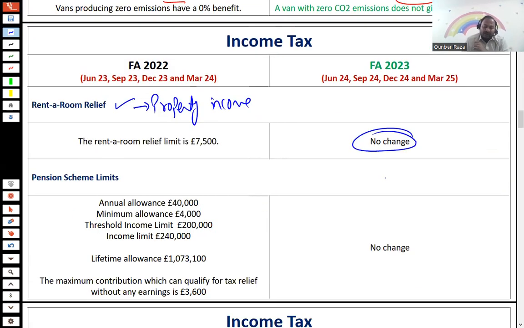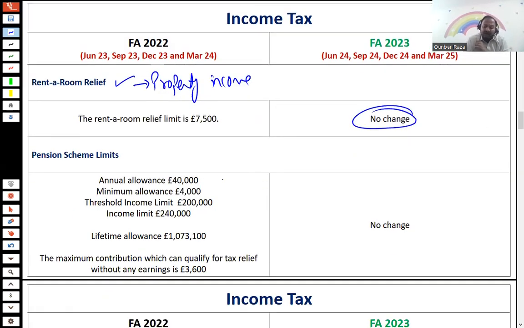With respect to the pension scheme limits, the annual allowance 40,000, the minimum allowance 4,000, the threshold income limit, the lifetime allowance limit, and the maximum contribution of the higher of 3,600 or relevant earnings, all these thresholds remain the same. The threshold income concept is for ATX only. That is not applicable for the TX students.